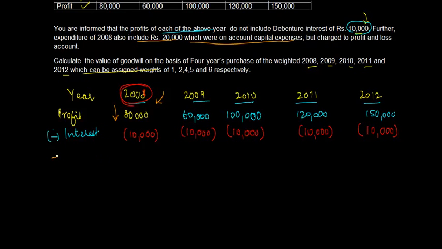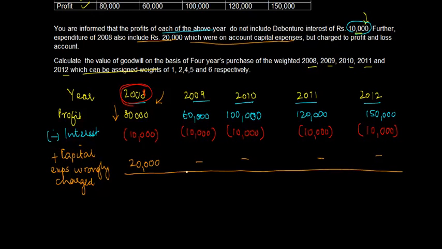To get them back to the normal profits, we need to add this loss plus capital expenses wrongly charged 20,000, right? Is there any other adjustment? No, for none of these years. Right? Can we get the regular profits please?